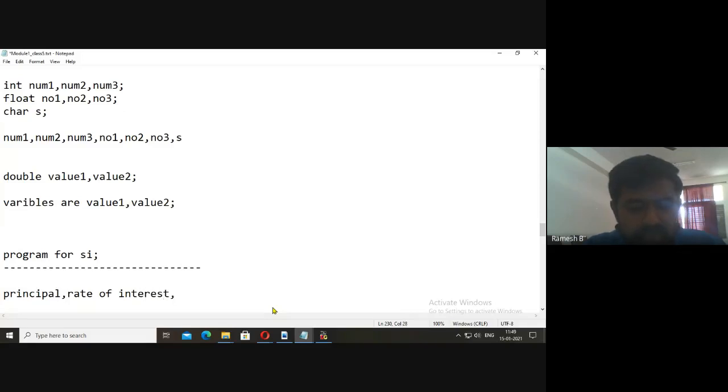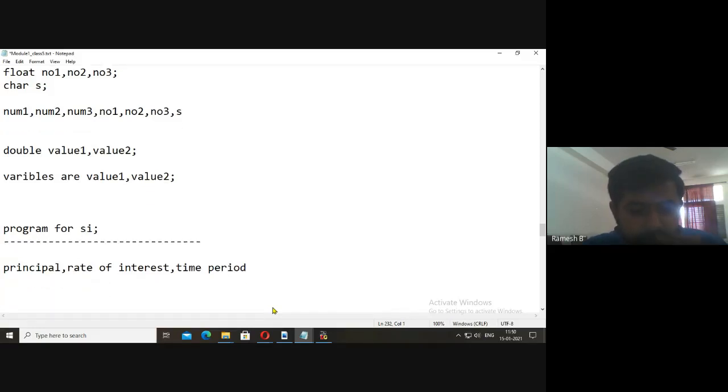and the time period. Say a particular customer from the bank took 1 lakh rupees at a rate of interest of 7.5, and the time period is 5 years.